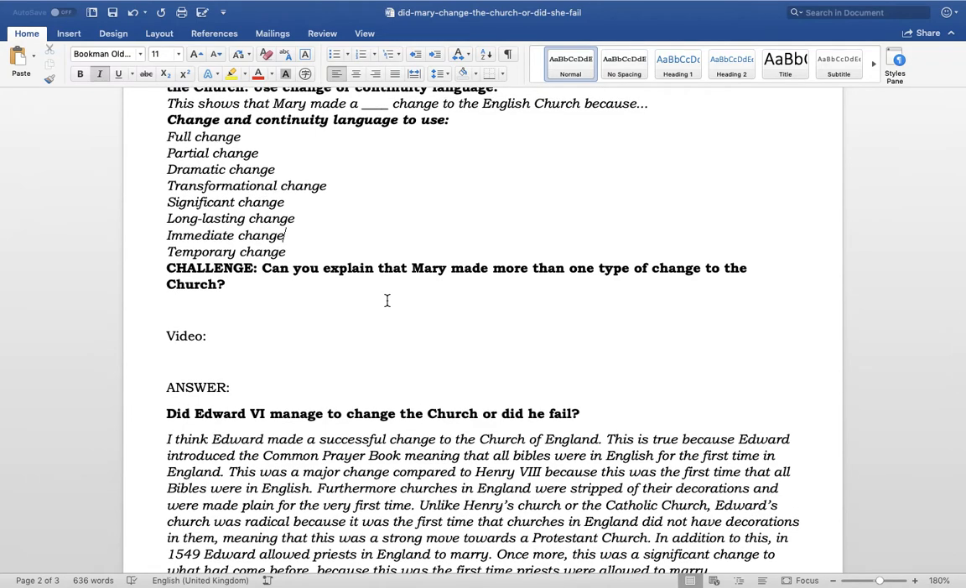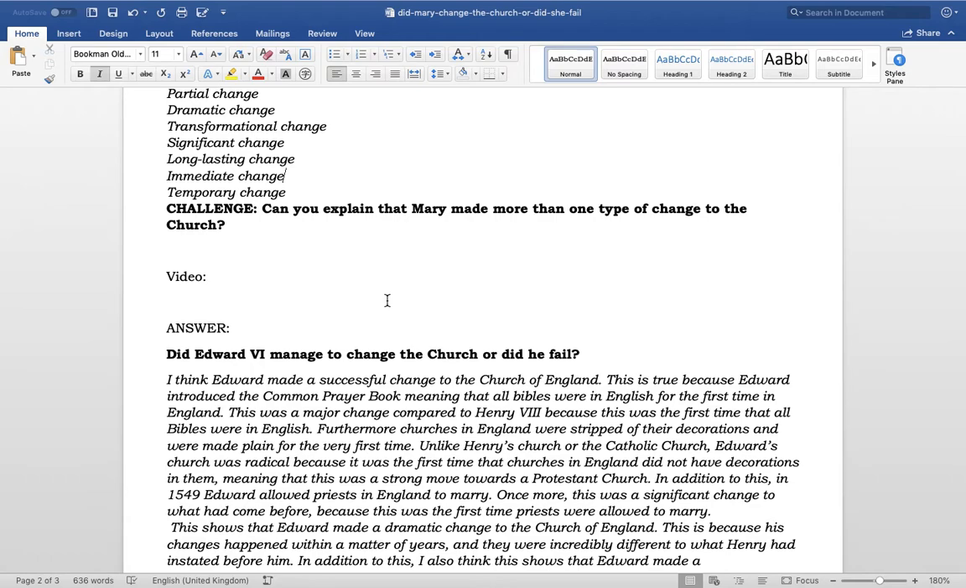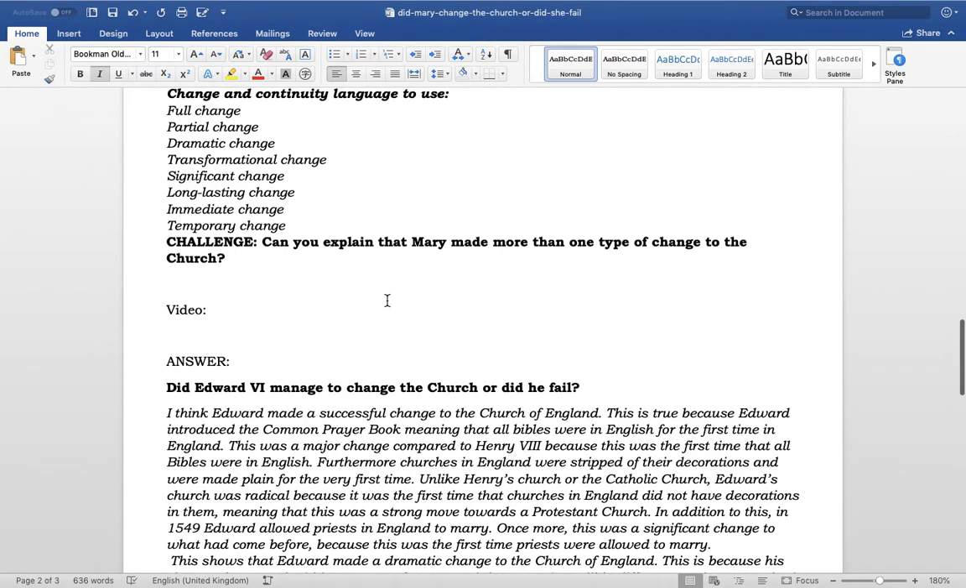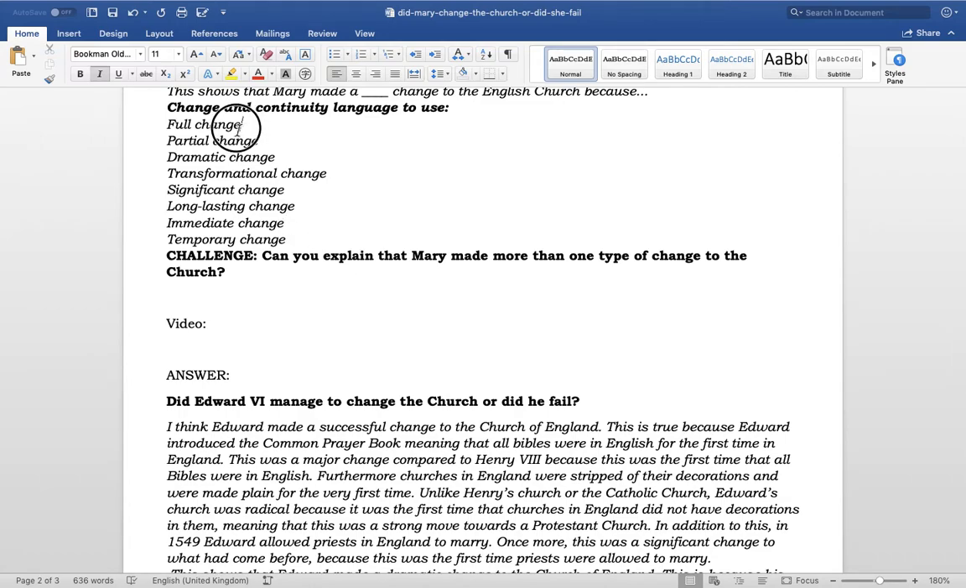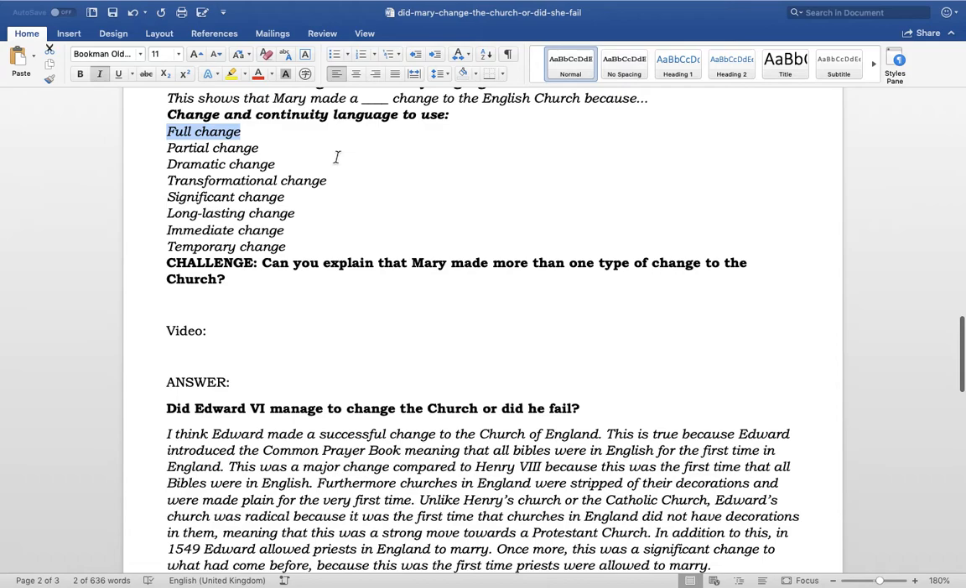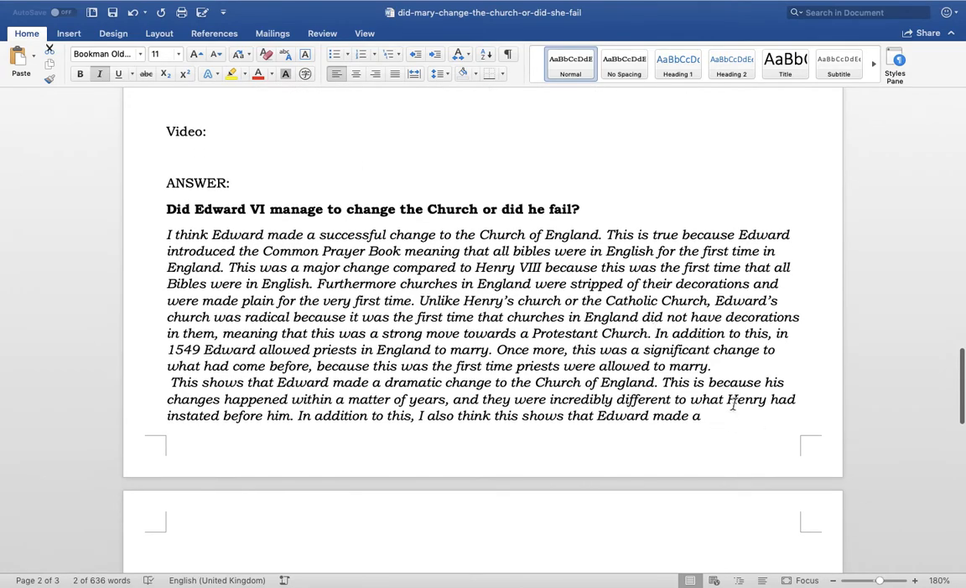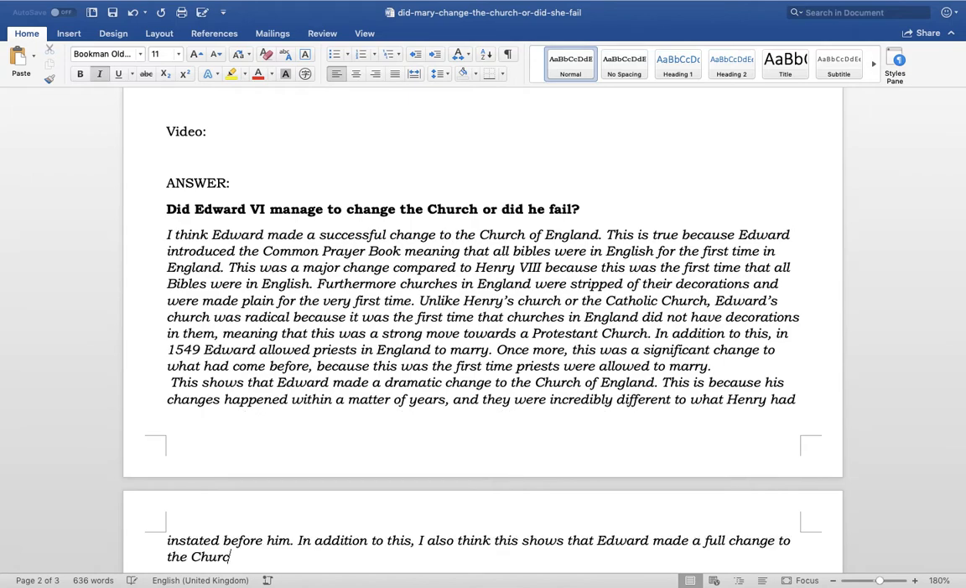Well, I guess we've already kind of discussed how quickly it was. I think we could get away with saying full change, actually. Because if you think, Edward had changed everything completely compared to the Catholic Church. So let's do a full change. I also think this shows that Edward made a full change to the Church of England.